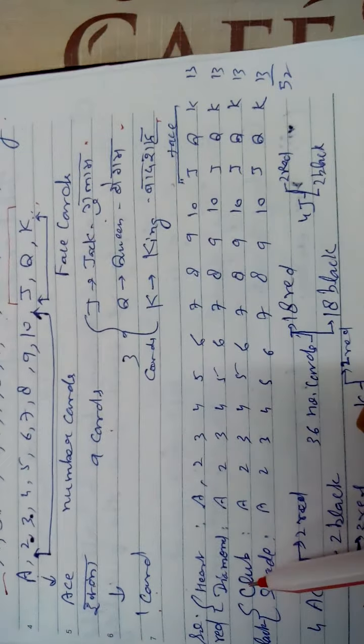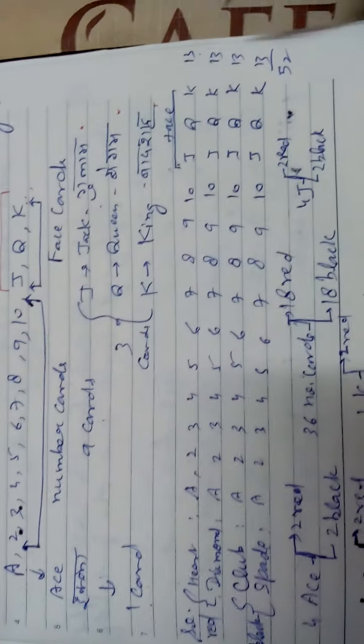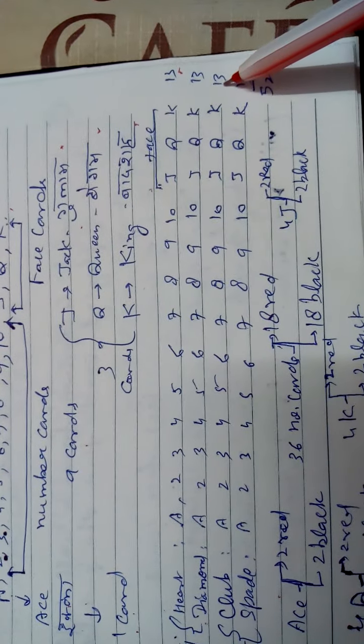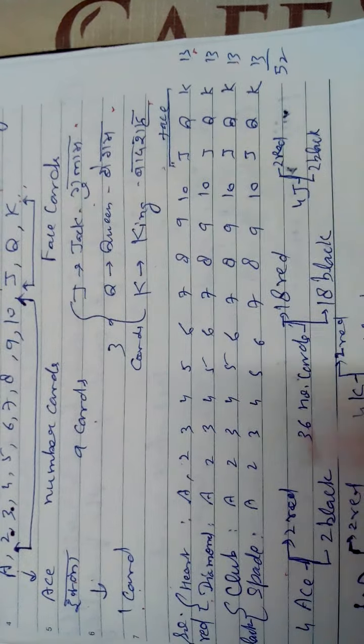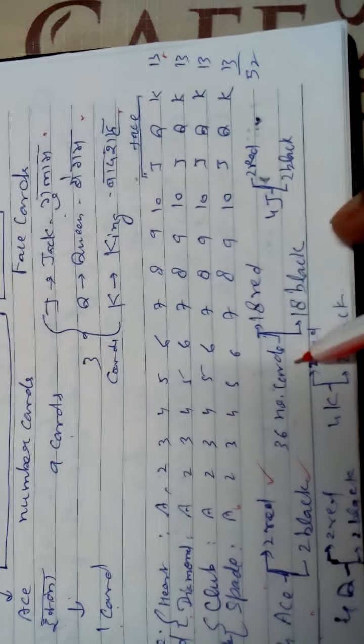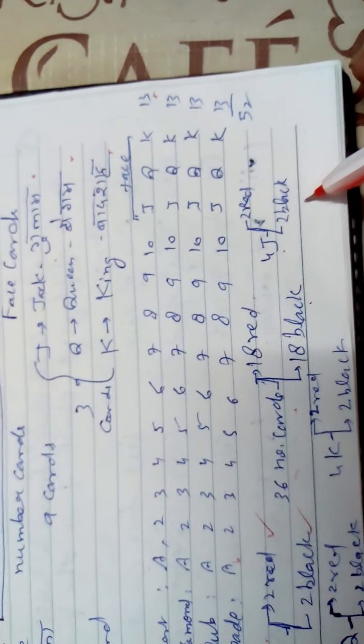Red color cards start like this, from A to 13 it is written. This is red color, 13 to 26 cards are red color. Black color, club and spade, are numbered the same way till the last 13 cards. So 4 aces, out of which 2 are red, 2 are black. 36 number cards, 18 red, 18 black. 4 jacks, 2 red and 2 black. 4 queens, 2 red, 2 black. 4 kings, 2 red and 2 black. Total number of cards is 52. This is the deck of playing cards.